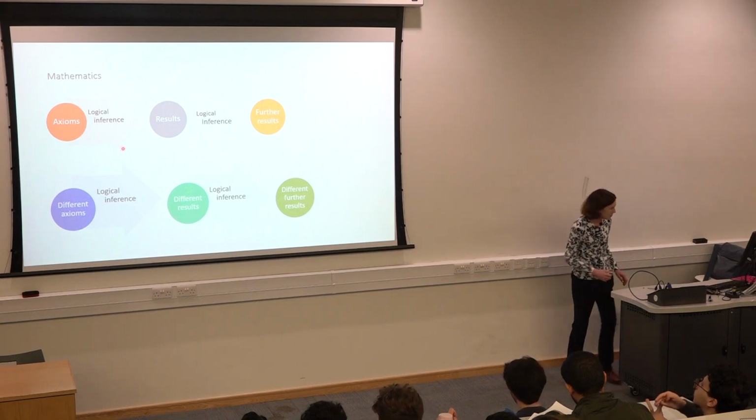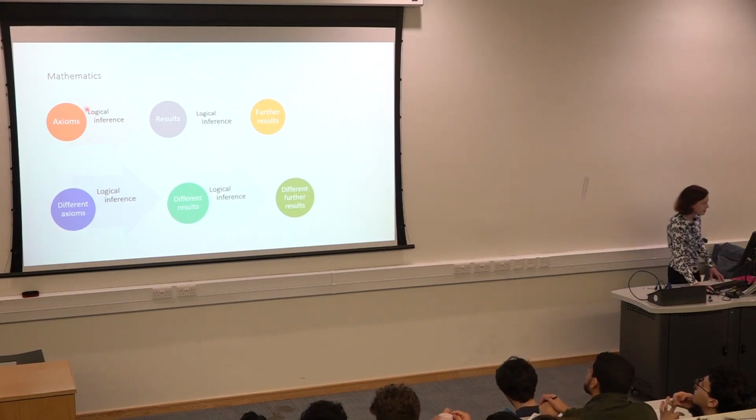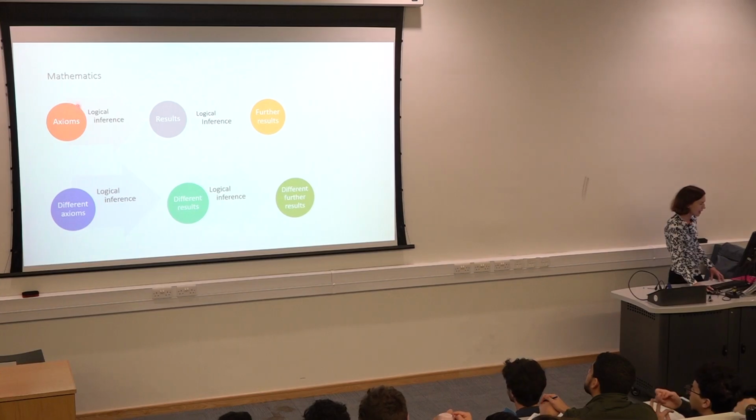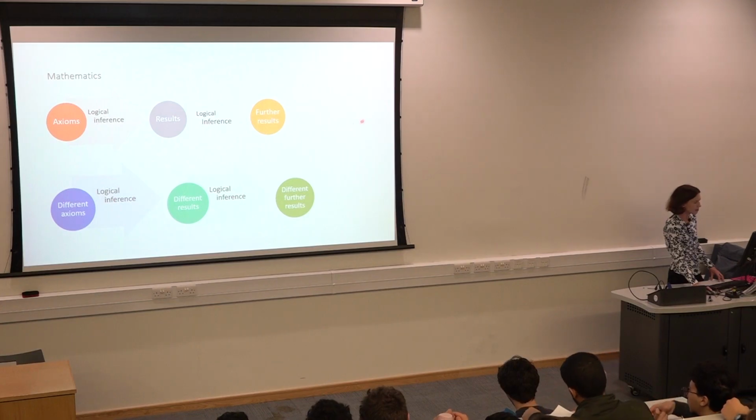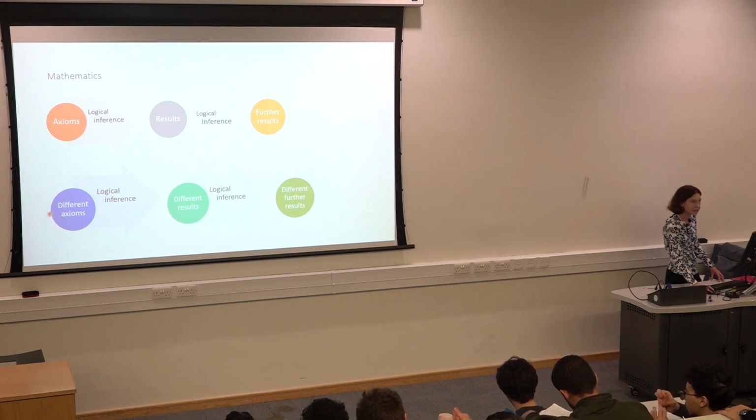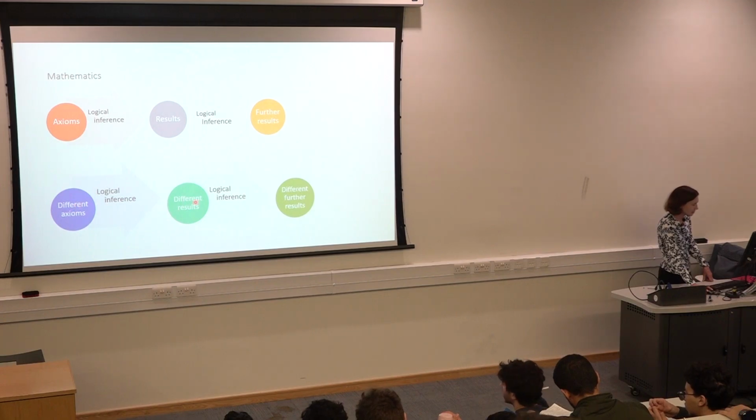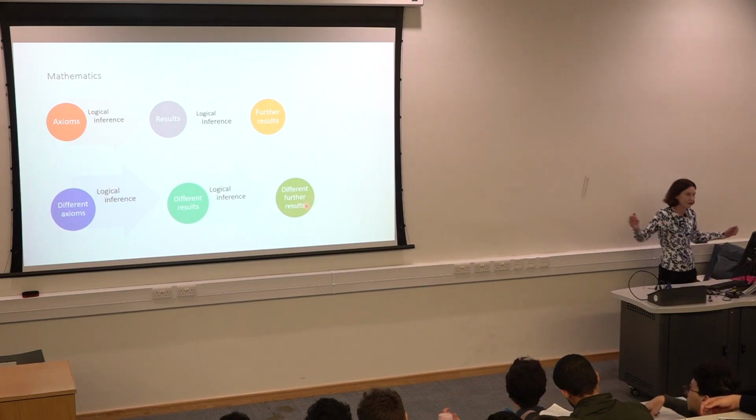So if you've got some particular axioms, like all of Euclid's 5 axioms, you will get some results. And you can get more results, you can keep going. If you have got completely different axioms, like we replaced the parallel postulate with the thing that we had, that there are no parallel lines, then you get completely different results, and you can get different further results, and so on.